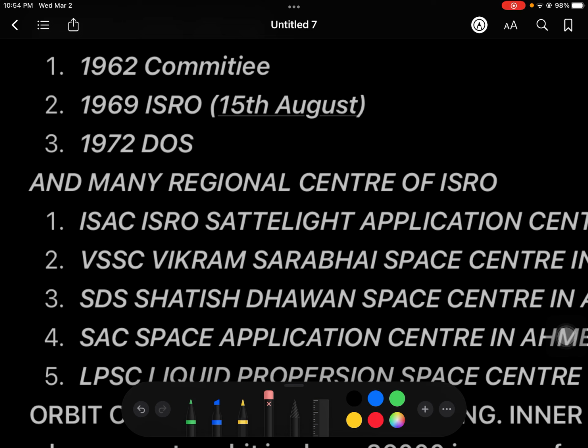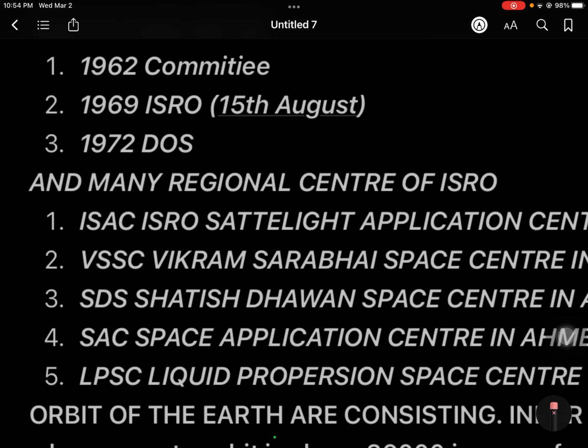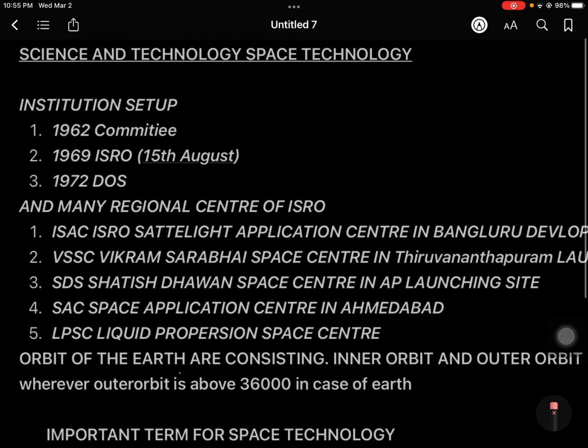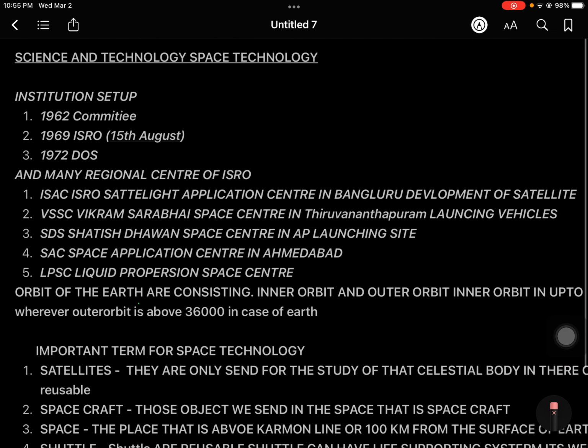Now let us see the regional centers of ISRO, because to administer the satellites and to work more effectively, ISRO has established many different centers in different regions. We are going to discuss them, and there is also a question waiting for you in this, which you have to mention in the comment section below.